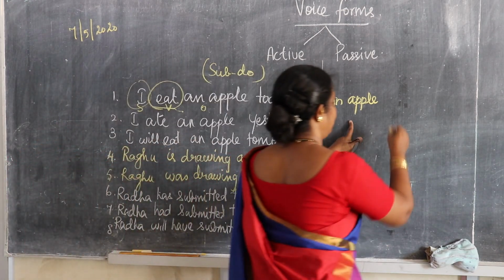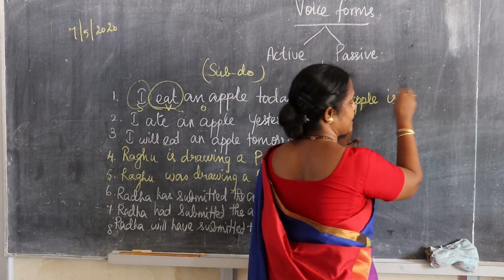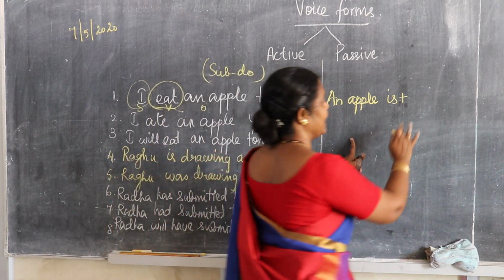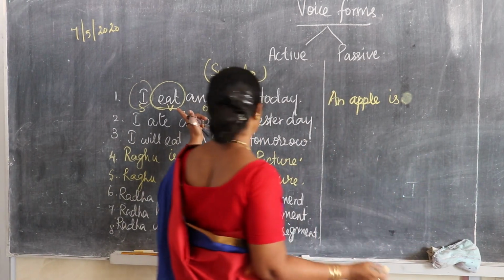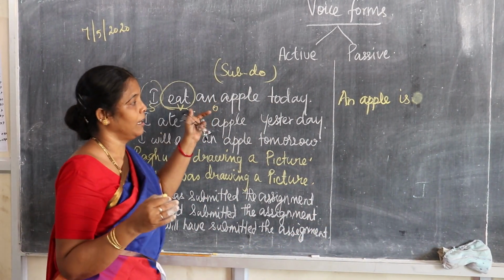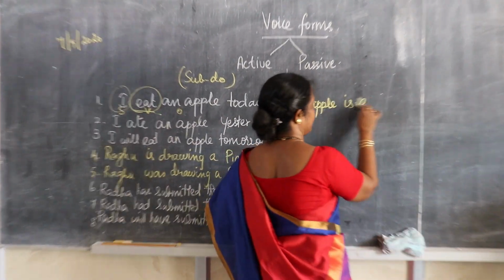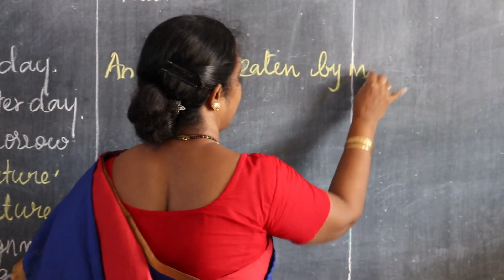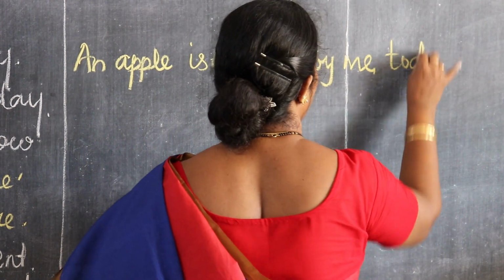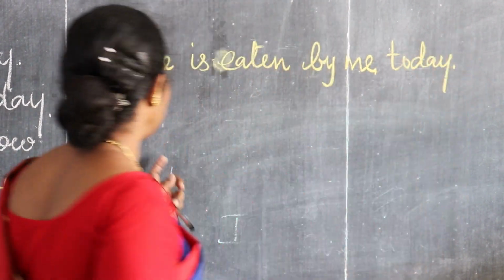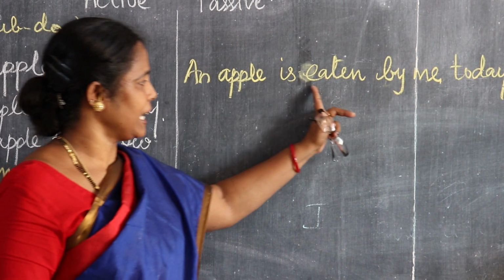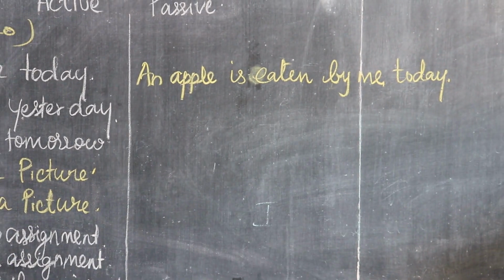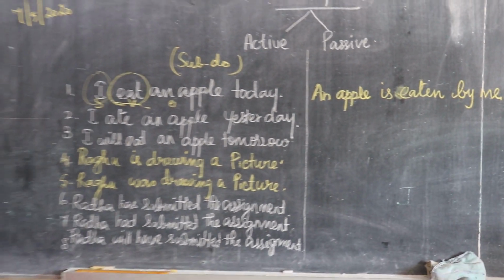So an apple is plus past participle. An apple is eaten. Eat, ate, eaten. An apple is eaten by me today. Otherwise, you can write, an apple is eaten today by me. Both types of sentences are correct.